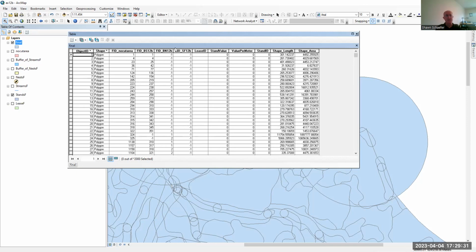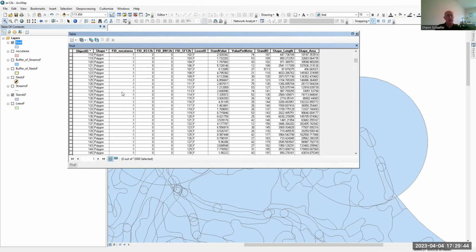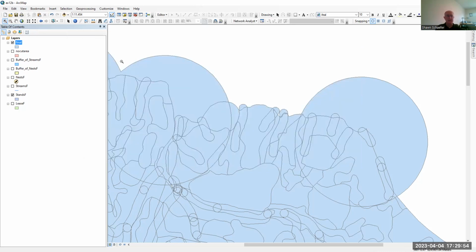So all of the different areas that we don't want to cut will have a -1 somewhere, and that has been carried over to our no-cut area when we dissolved it. Okay, so we took all these and we put them into this new FID no-cut area. And I know that's a little confusing, but hopefully you'll see here.